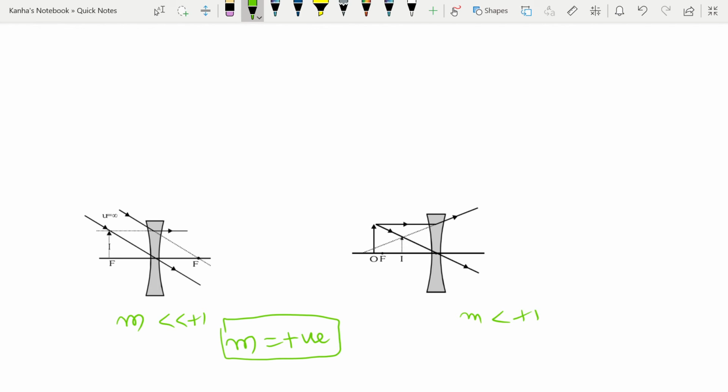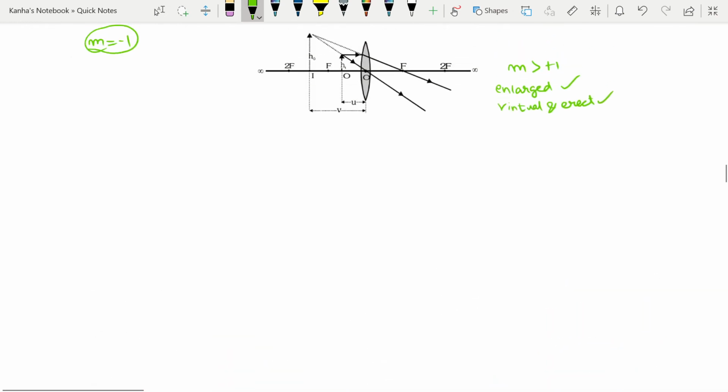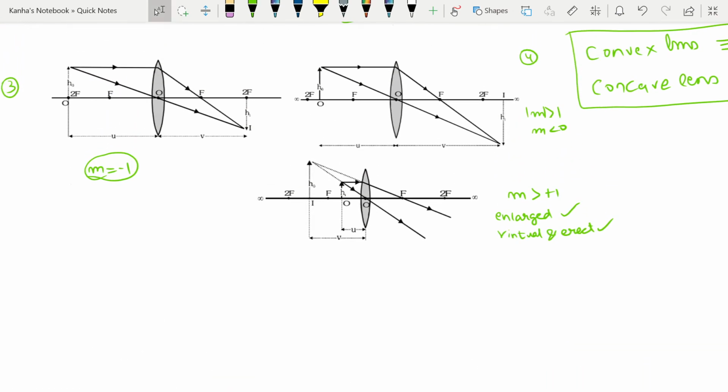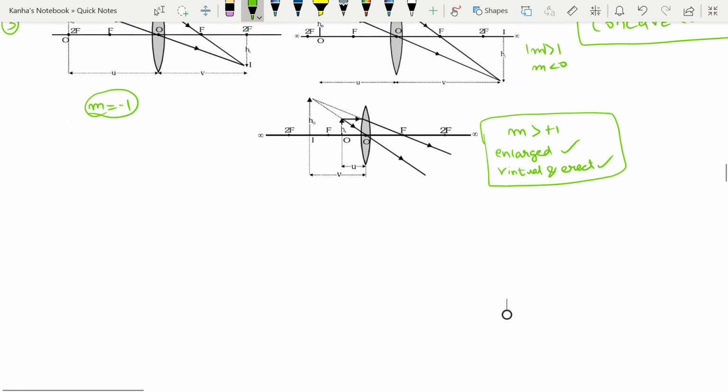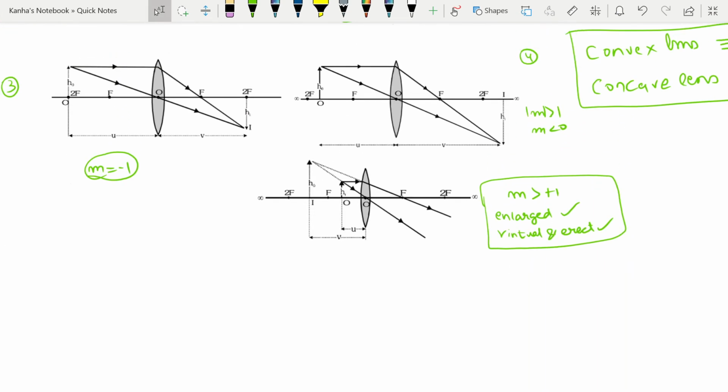What you notice here is that although there is a virtual and erect image, you get a diminished image. So you have diminished, virtual, and erect. However, if you compare this to the last case of the previous one, you have a virtual and erect but enlarged image. This is what you should definitely remember. This is the comparison between the two cases.